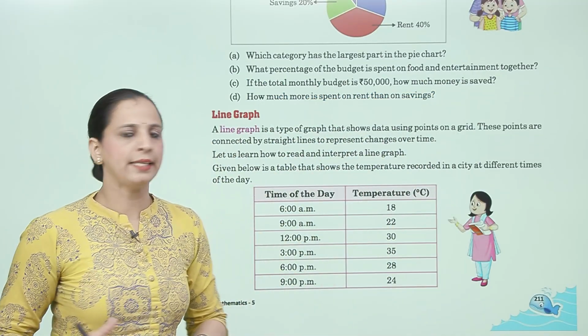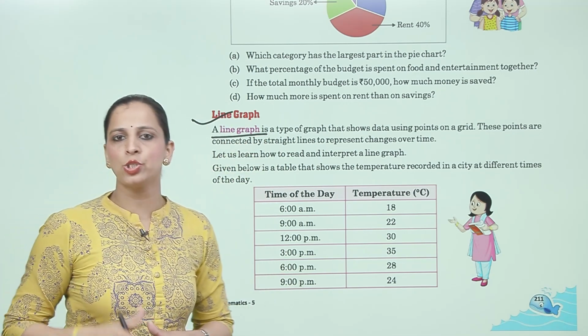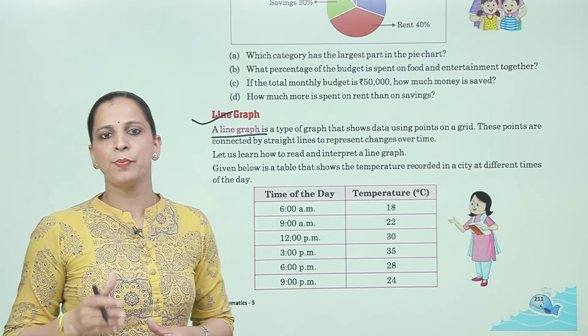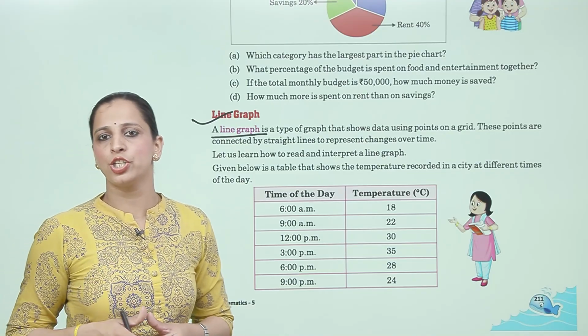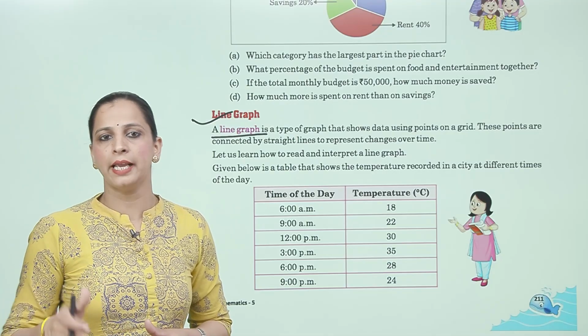Now next is line graph. A line graph is a type of graph that shows data using points on a grid. These points are connected by straight lines to represent changes over time. Let us learn how to read and interpret a line graph.